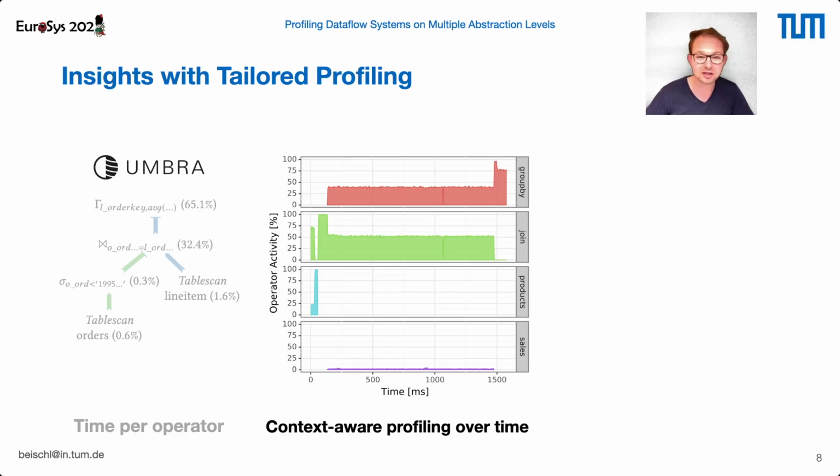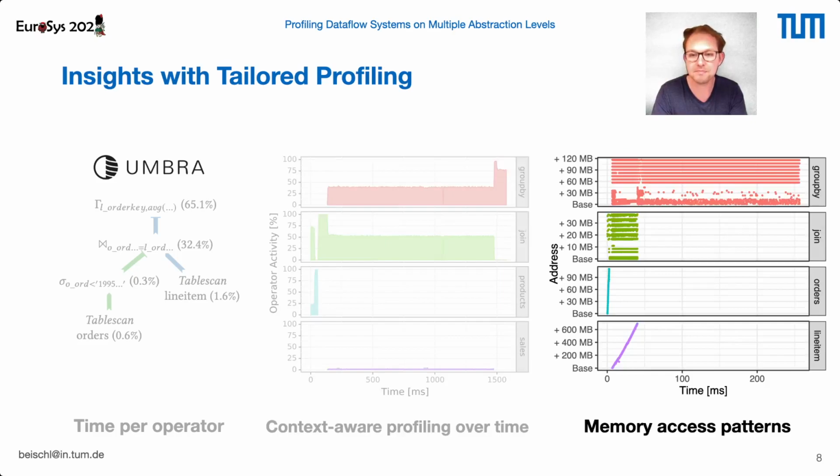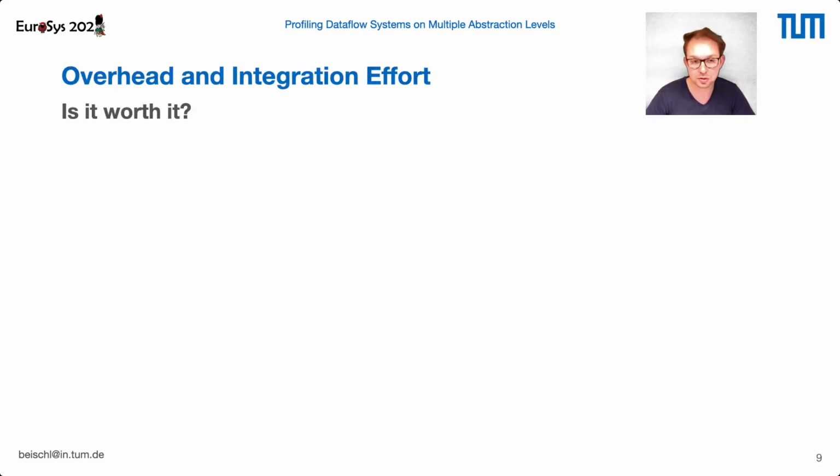Tailored profiling is also not limited to just tracking the activity of operators, but it can, independently of the performance event, map the samples back to our components. So we can use basically all of the available profiling events to get more insights for our system. For example, memory access patterns when we profile memory loads. So now you saw what we can do, but how much effort is using tailored profiling?